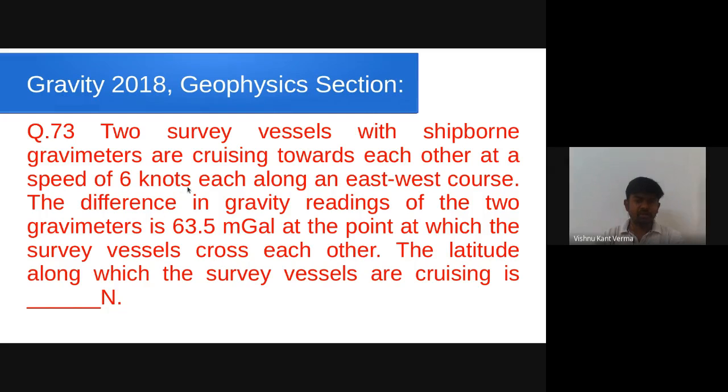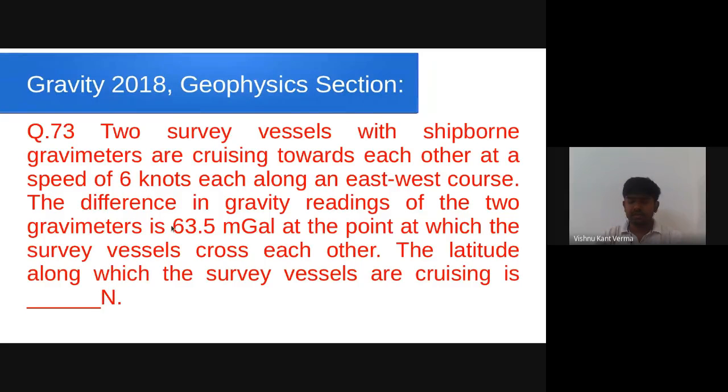Speed is given in knots. We know that 1 knot is 0.5144 meter per second, and they have given that the vessels are cruising across an east-west course. Whenever in the formula you will find a factor related to the east-west course, we will put that there. The difference in gravity reading of the two gravimeters is 63.5 milligal.